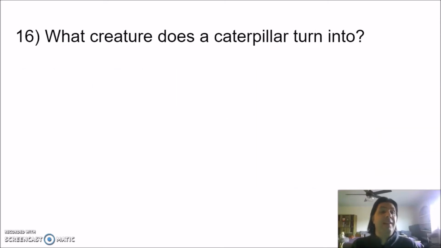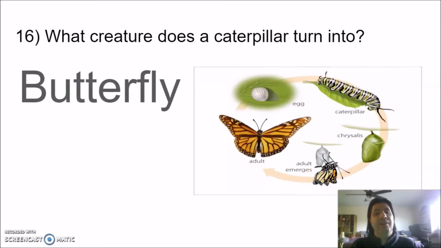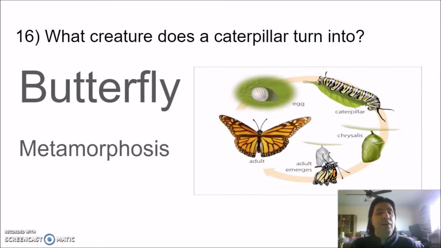This is probably the easiest question on this trivia. The answer is a butterfly. Unlike humans, which start out as babies and just grow bigger, caterpillars completely metamorphosize, which means to change their body completely, from the caterpillar to the butterfly.